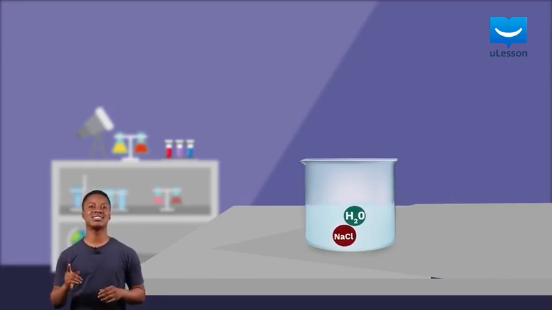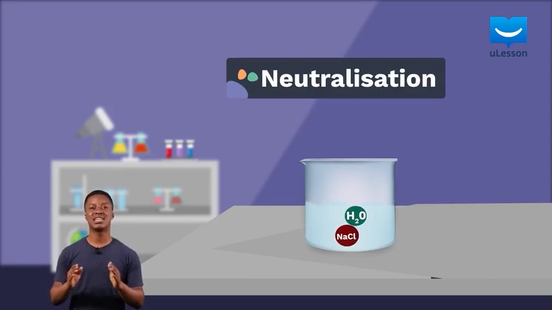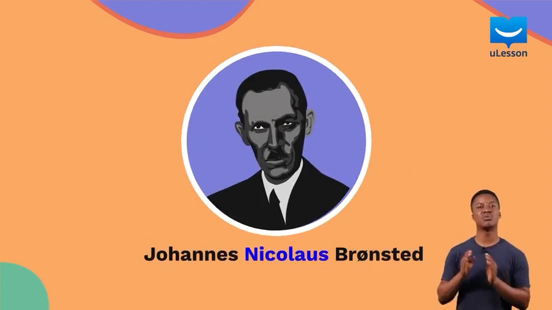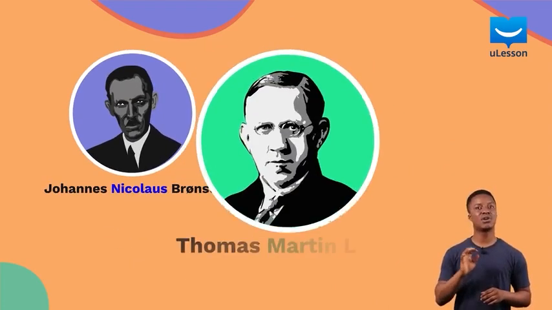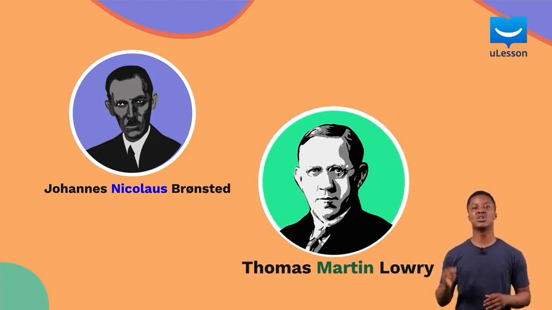This reaction of an acid and a base is called neutralization, and it is important in understanding the behavior of acids and bases. It is such an important reaction that eventually the other two scientists we have talked about, Johannes Nicolaus Bronsted and Thomas Martin Lowry, redefined both acids and bases to fit these reactions.